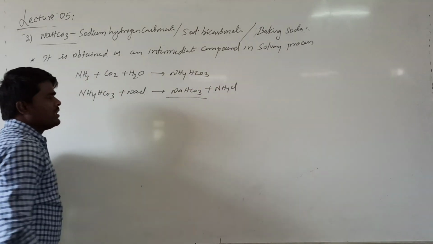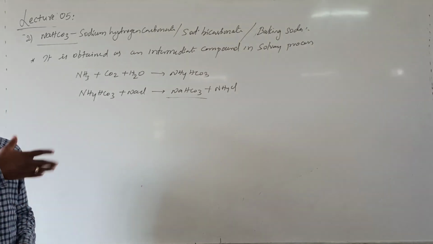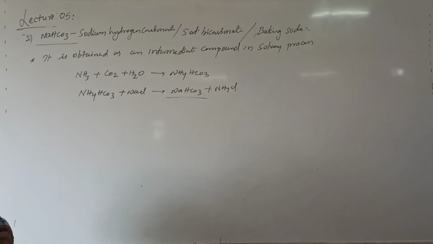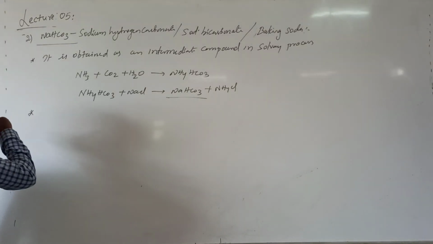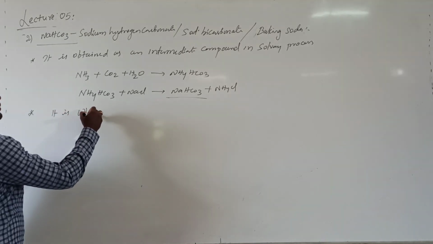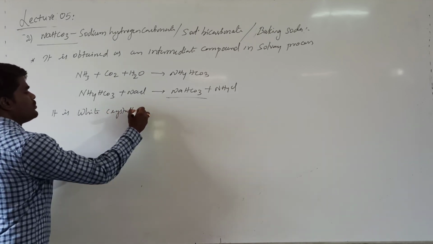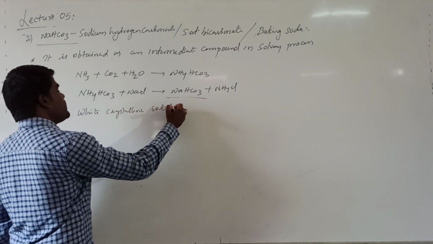Here we get this as an intermediate compound. When you heat this sodium hydrogen carbonate, it will produce sodium carbonate. Now, if you are talking about its properties, it is a white crystalline solid which is sparingly soluble.